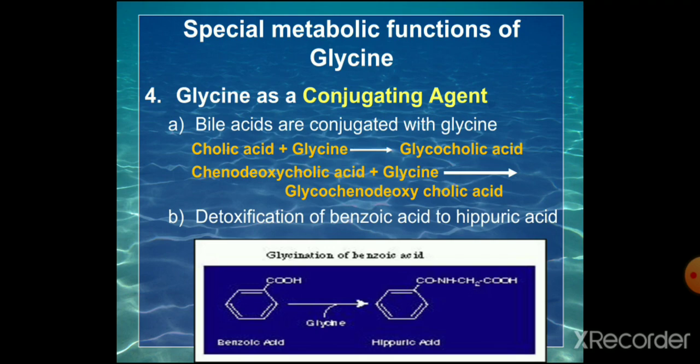So what is the use of benzoic acid? Small quantities are used in food industries to increase the shelf life of the food. So it may be used in the food industries as a preservative. When the level is small, it has to be conjugated and excreted. So this occurs by the detoxification by the glycine. Here you can see benzoic acid is converted to benzoyl coenzyme A, and plus glycine forms the hippuric acid, and it is made water soluble and excretable.